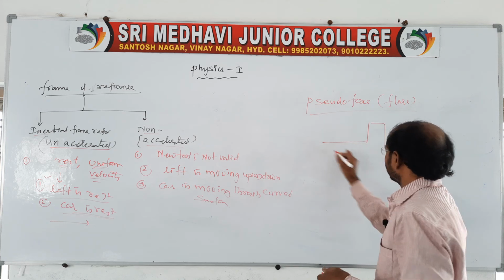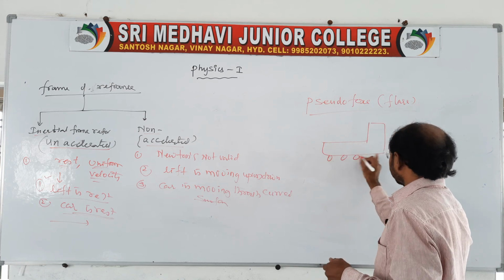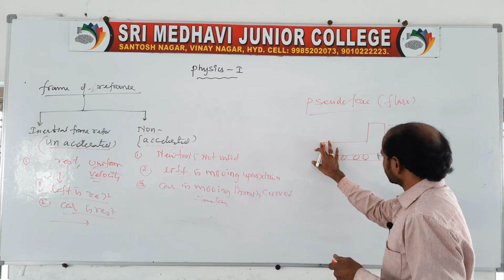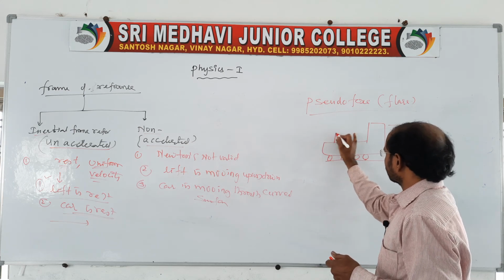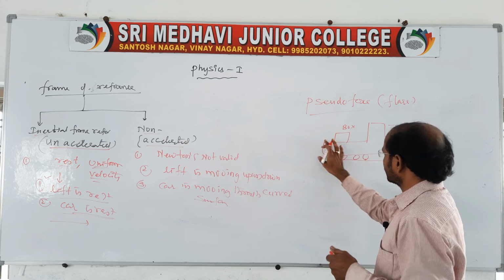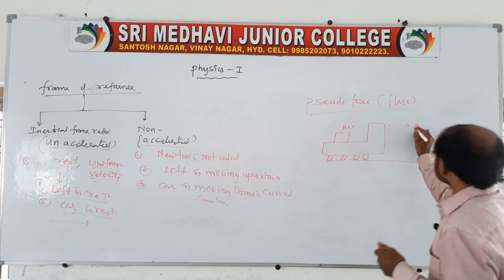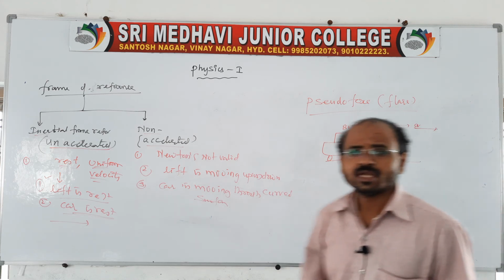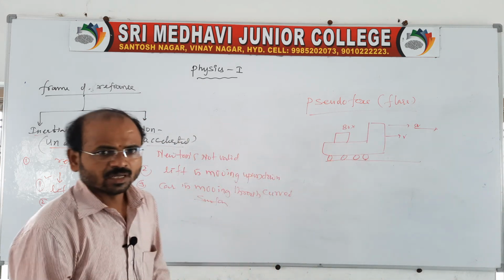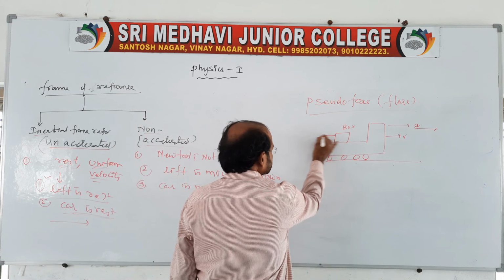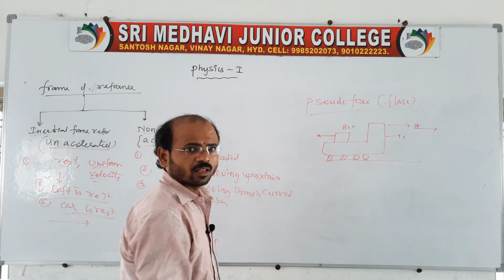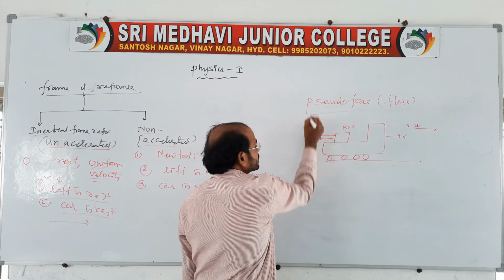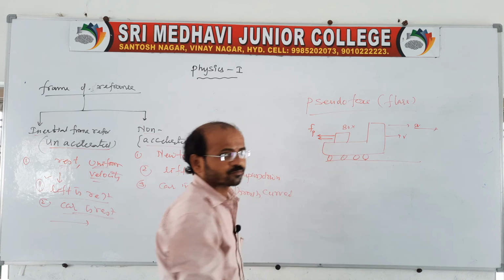Suppose you take a vehicle which is moving along the road. On the road, it is accelerating with an acceleration a. At the open end, there is a box placed. It is an open area. When it is accelerating with an acceleration a, accelerating in the sense that there is a change in velocity. If the vehicle is moving in the forward direction, the box moves opposite to the motion of the vehicle and reaches the end. That is nothing but a force being introduced, which we can call pseudo force.